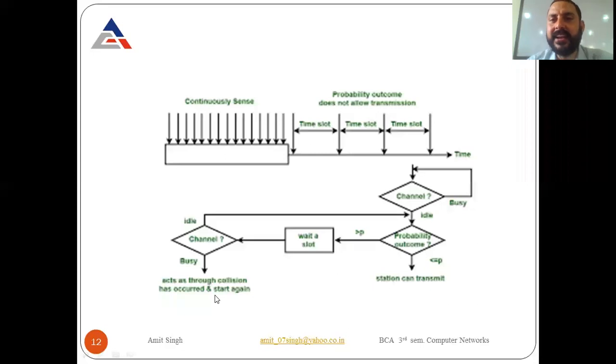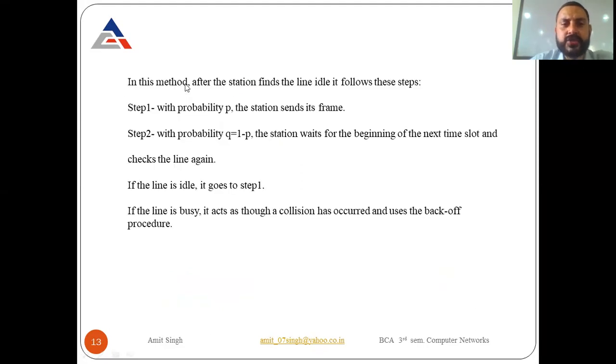If the channel is idle, then again wait for a time and again check the probability. Whenever it checks the probability, if the value of probability is equal, then it sends the data. Otherwise, it has to wait for some amount of time. So this is the process, or you can say the diagrammatic information about the P-persistence channel. In this method, after the station finds the line idle, it follows these steps. Now they write the working of the P-persistence in the form of steps.